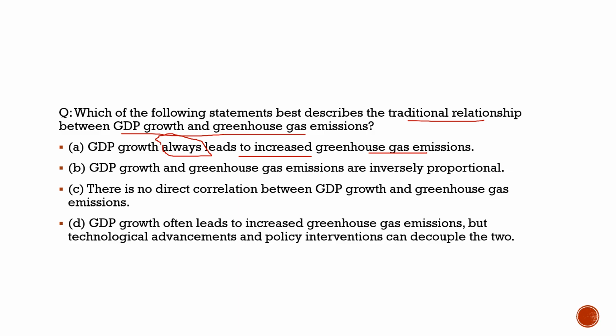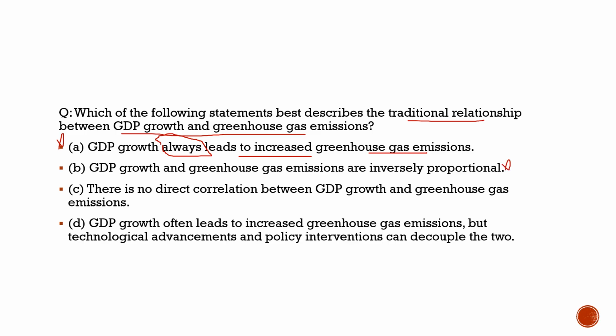With respect to this question, it becomes very extreme. If it had said GDP growth often leads to increased greenhouse gas emission, it would have been correct. But "always" makes this statement extreme and incorrect. Statement 2: GDP growth and greenhouse gas emissions are inversely proportional.